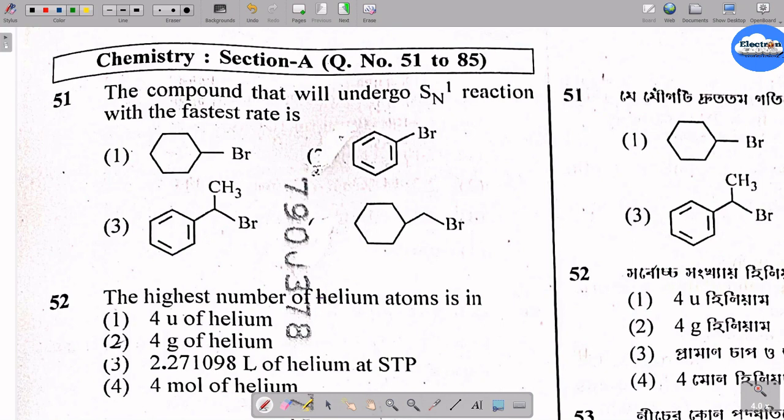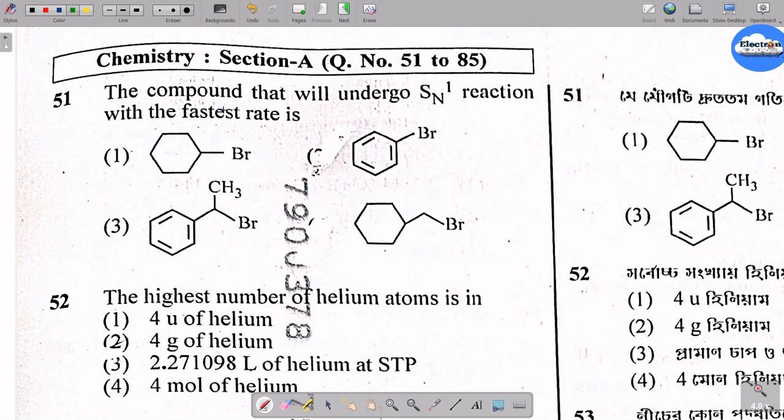Everyone, here today I have come up with the 2024 NEET exam. One by one I will say the answer keys, and along with that I will provide the hints or the solution as much as possible. So let's start.